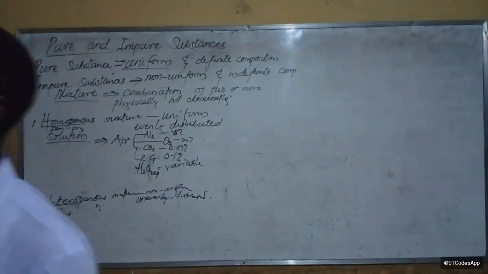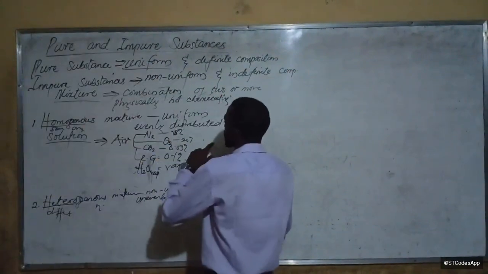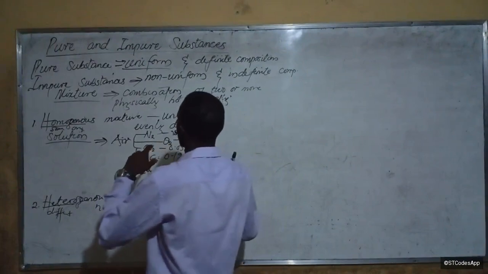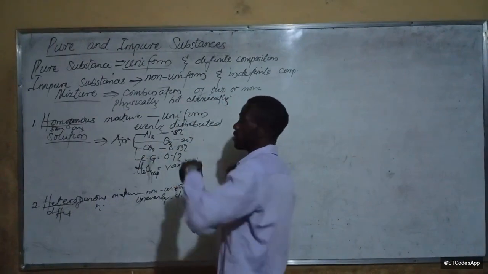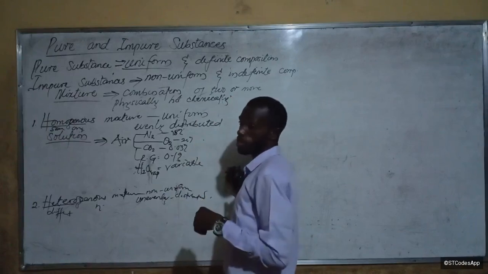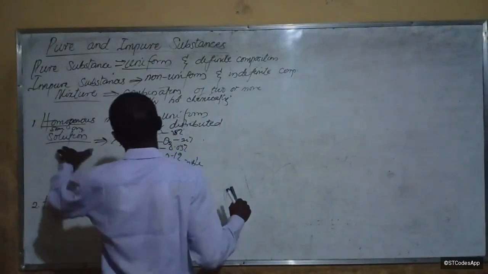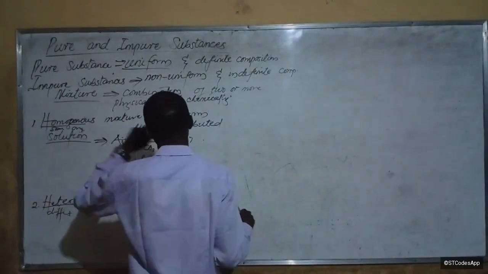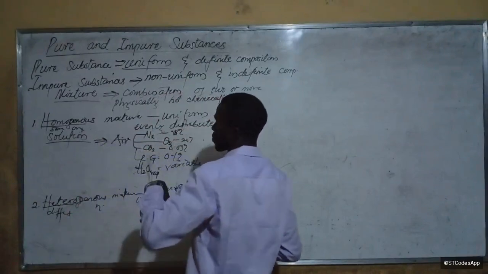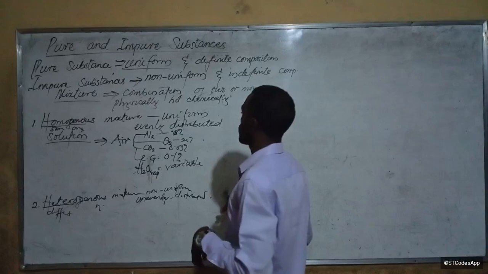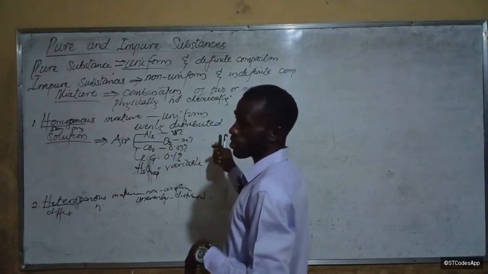Once the particles can be seen, it's going to be heterogeneous. We said homogeneous mixtures have uniform composition and are evenly distributed, right?